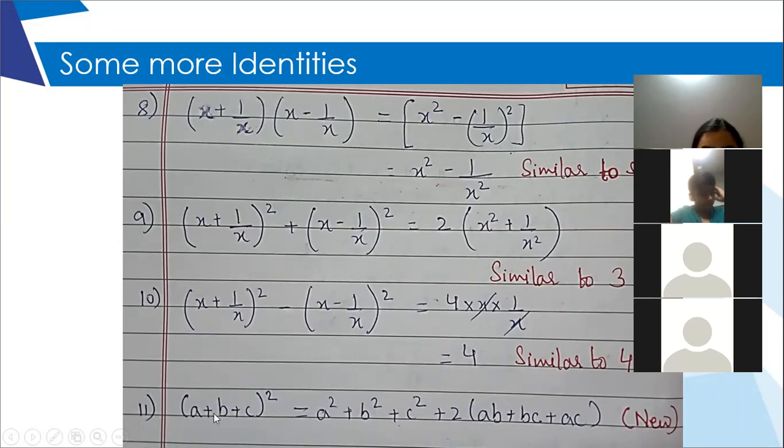So we read it as A plus B plus C whole square. That means outside bracket the square is there, is equal to A square plus B square plus C square plus 2, and within bracket AB plus BC plus AC. Note it down, this is the new one. Till now you were only dealing with 2 variables.